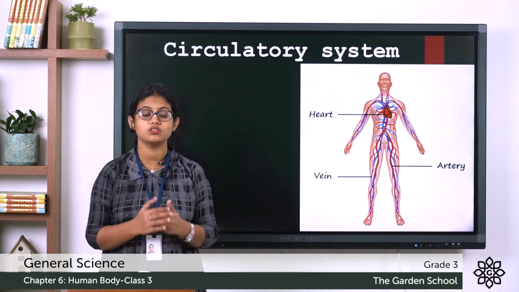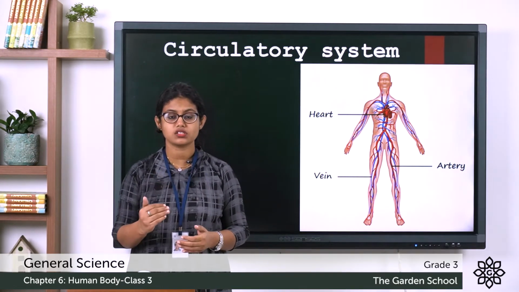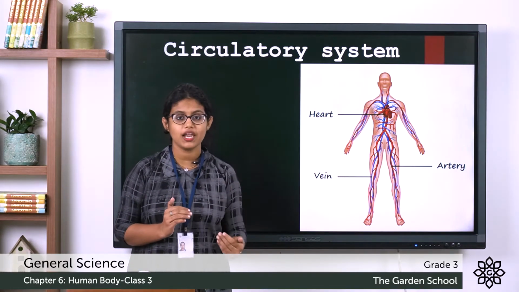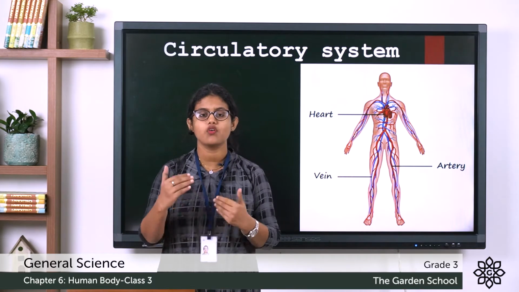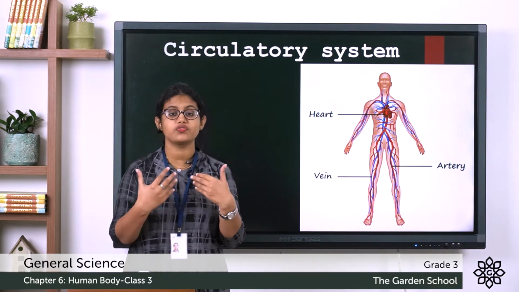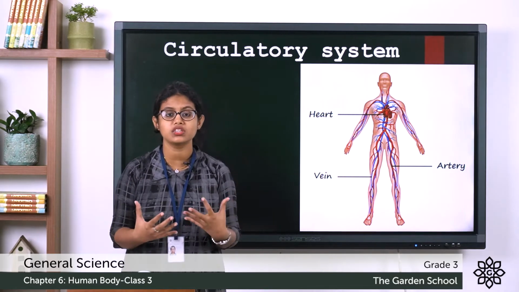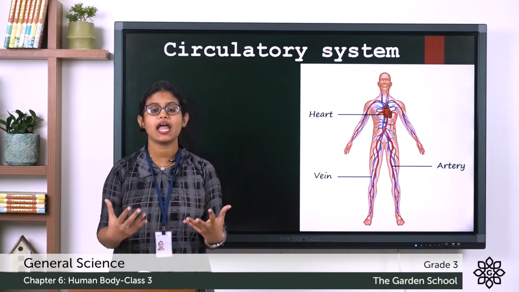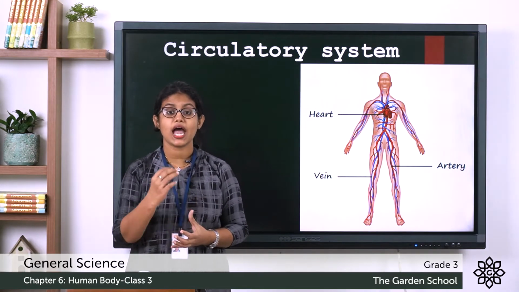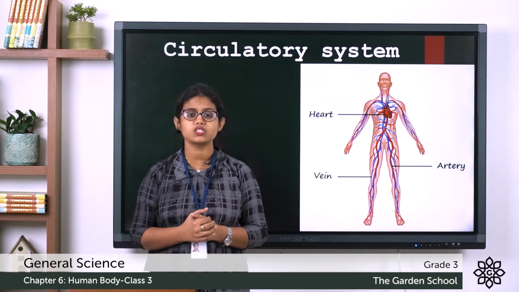So first of all, do you know which organs form the circulatory system? It is the heart, blood and the blood vessels. We all know that the food that we eat and the oxygen that we take in produce energy. And do you know how these nutrients and oxygen reach all parts of our body?